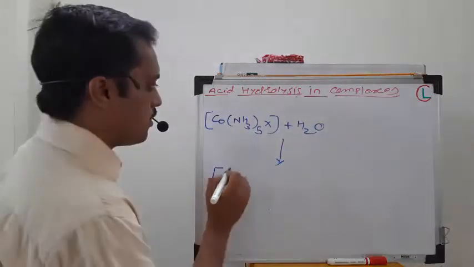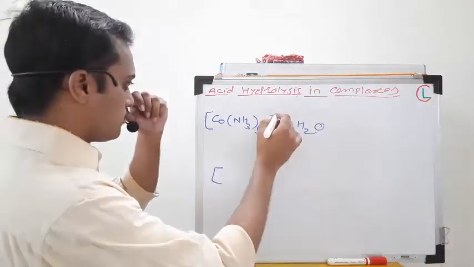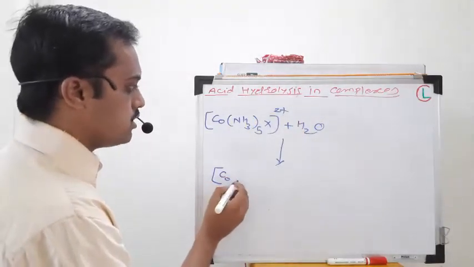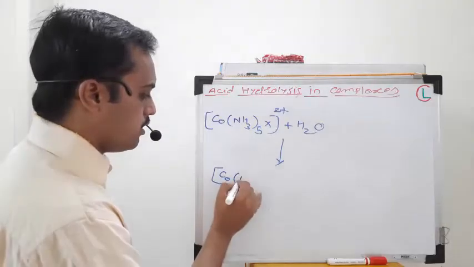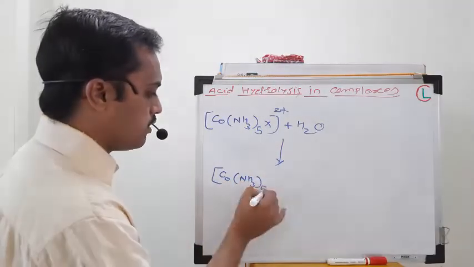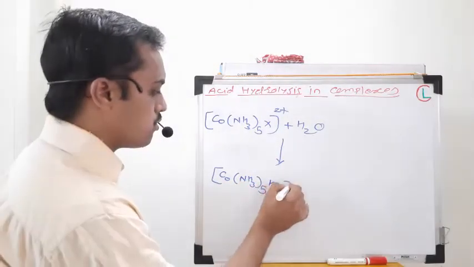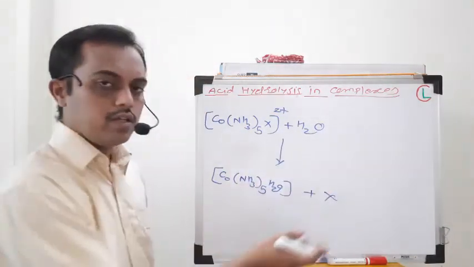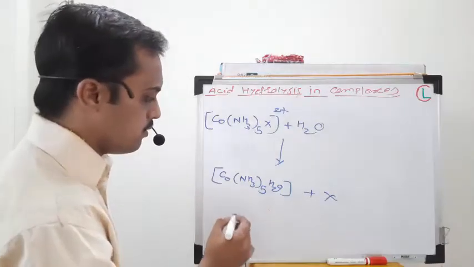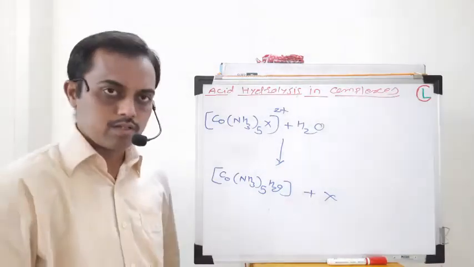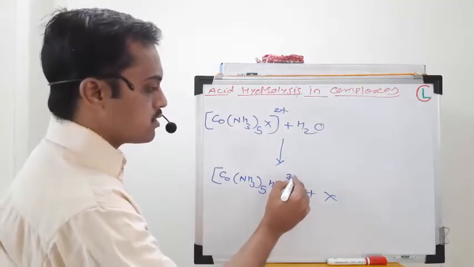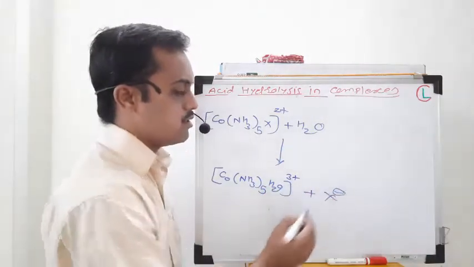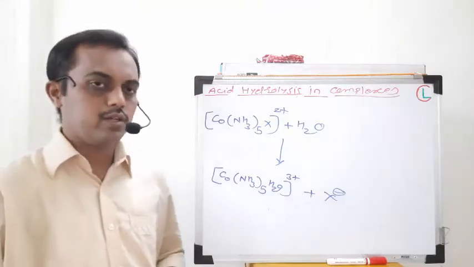So finally, if this is a 2 plus complex, you will get here Co(NH3)5H2O. This complex will be formed, plus the byproduct will be X, the leaving group in this mechanism, and you are getting this aquo complex at the end, where a 3 plus charge will be there because of the leaving group. X minus is the departed ligand, which is negatively charged.